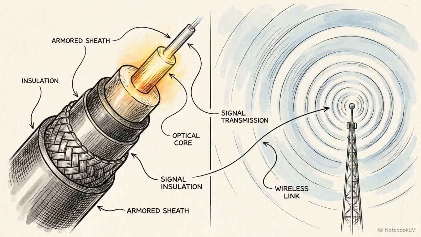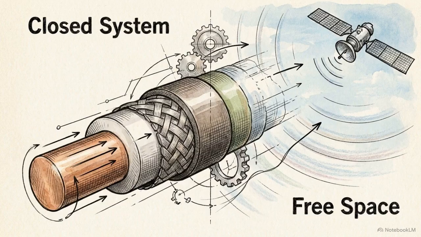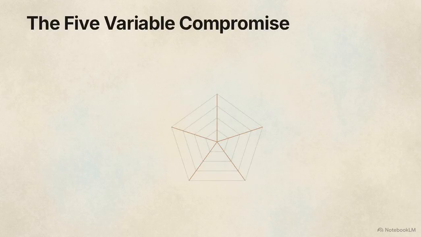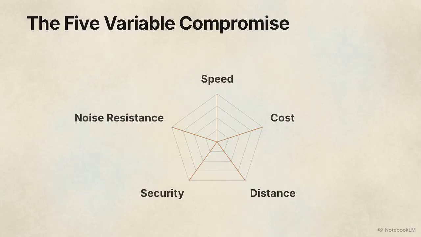This creates the primary dichotomy in all of network design. We must either force that signal through physically constrained pathways, known as guided media, or broadcast it freely through the air as unguided media. This radar chart shows that choosing a medium is a strict mathematical compromise. Every engineering decision balances exactly 5 variables: speed, cost, distance, security, and noise resistance.